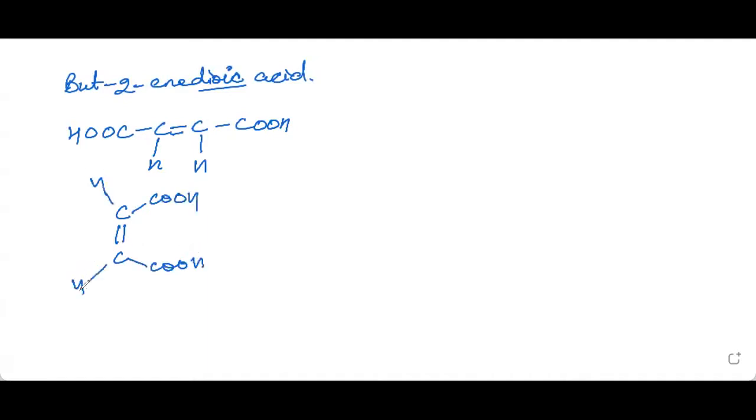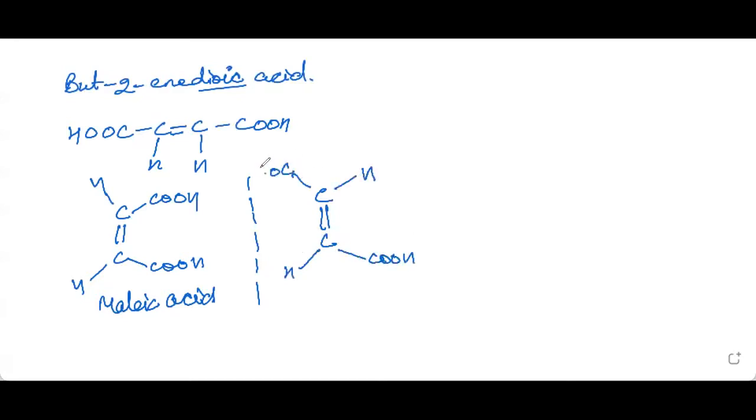Now this is the structure of the cis-but-2-ene-dioic acid. So this cis form of this acid is known as maleic acid. Very important molecule. Then the trans form. This is the trans form in which the similar atoms or groups of atoms are on opposite sides. So this is fumaric acid. Very, very important, both the molecules. So keep it in mind that these are maleic acid and fumaric acid.